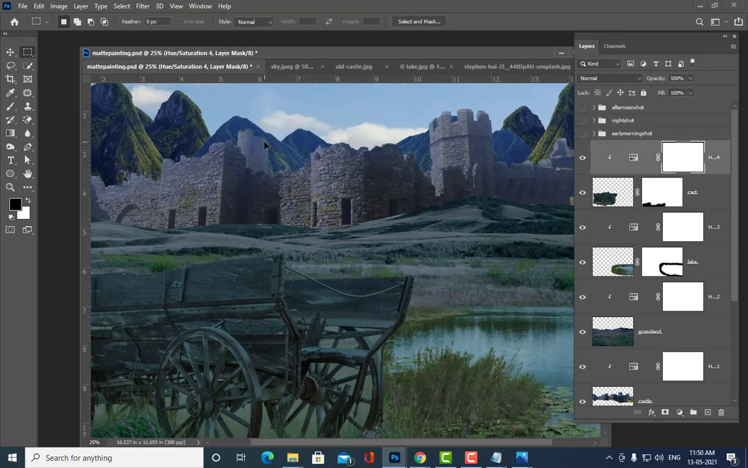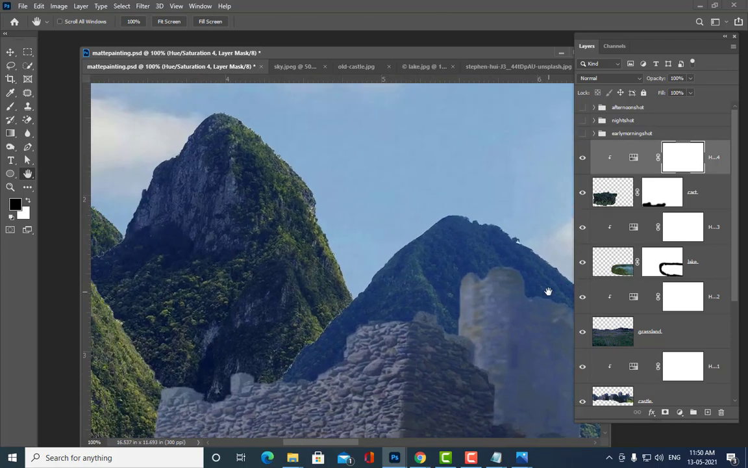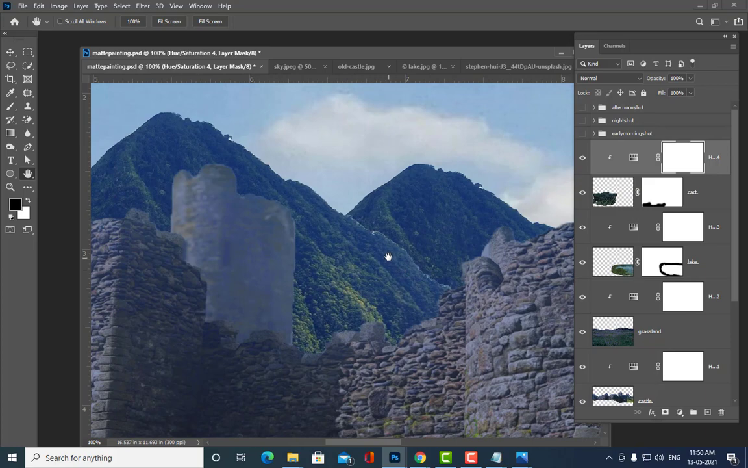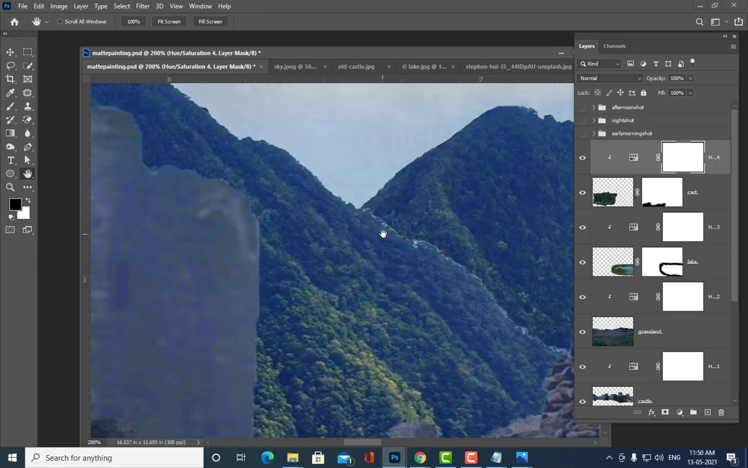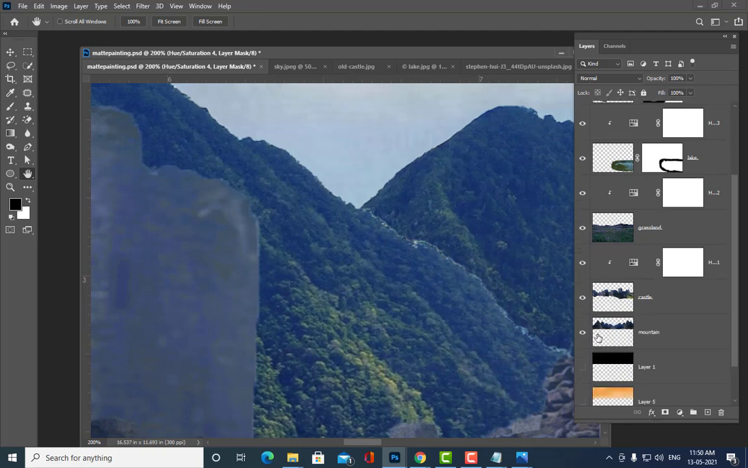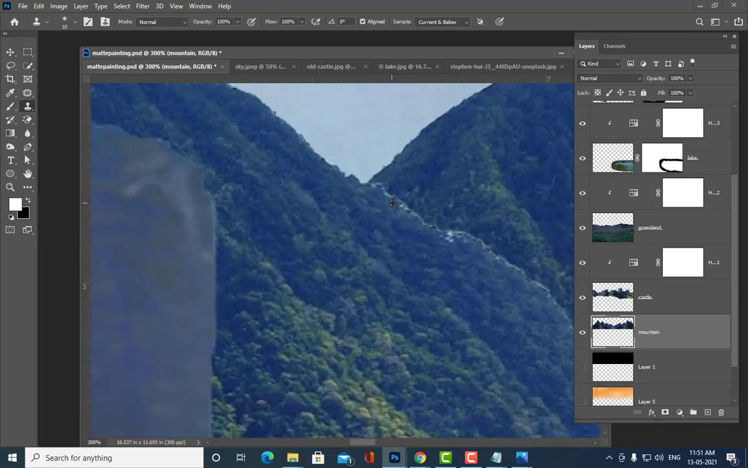Always check the edges here. For example, this mountain has some white color fringes. Can you all see? There are some white color fringes on that, so we have to remove those fringes. How can we remove them? One thing is we can use the clone stamp, and then carefully paint over them. The edges should always be sharp.